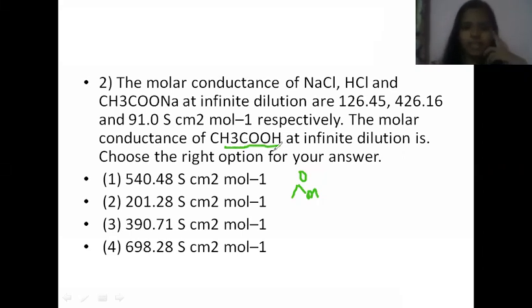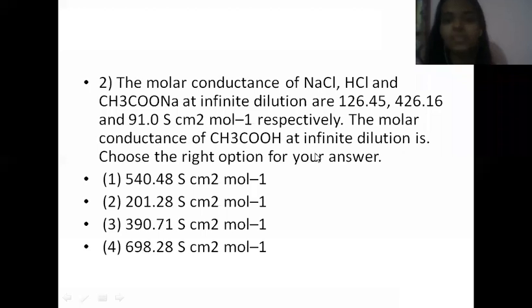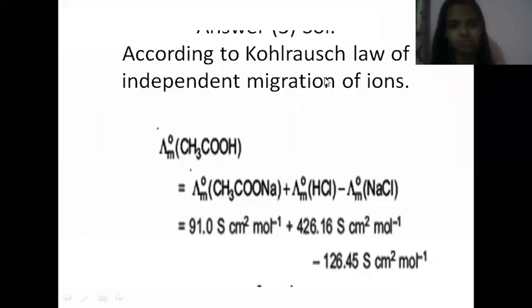So, see, this question is completely based on the concept of Kohlrausch's law of independent migration of ions. If you know the concept behind that Kohlrausch's law, it is very easy to answer this question, right? Otherwise, you cannot answer this. So that is a very easy concept. And this question is from the chapter electrochemistry. According to Kohlrausch's law of independent migration of ions, they have asked you to calculate lambda naught m of CH3COOH is equal to.